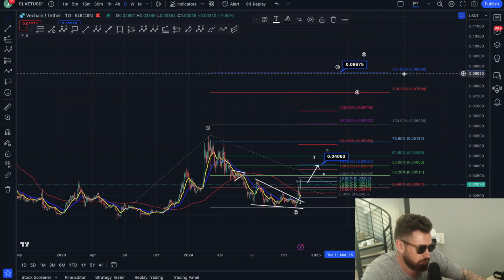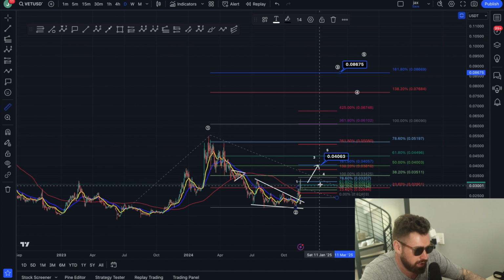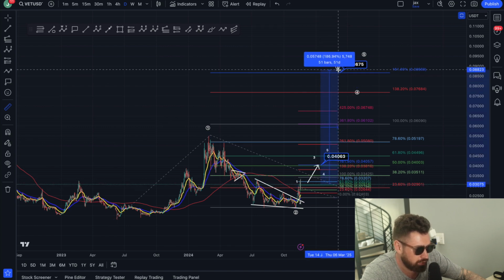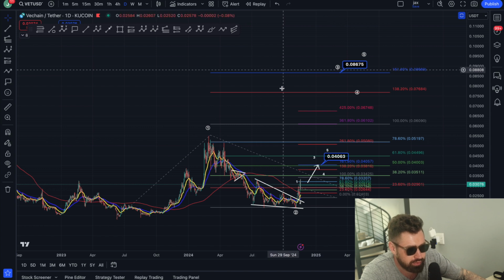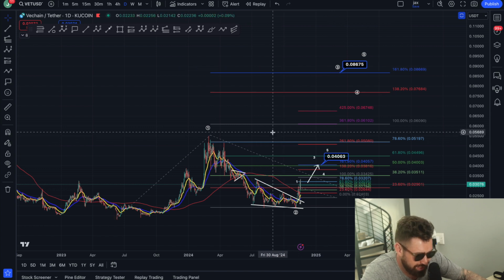So you have the 161.8, which is all the way up at 0.086, and from the current price, that'll be a juicy gain of 186%. So that's what I'm looking at for Vechain.